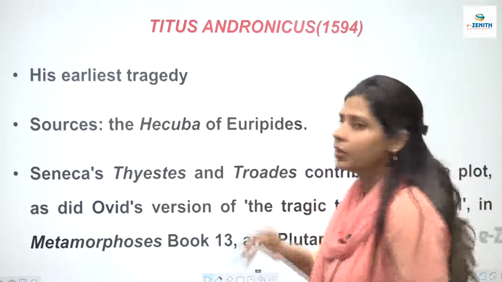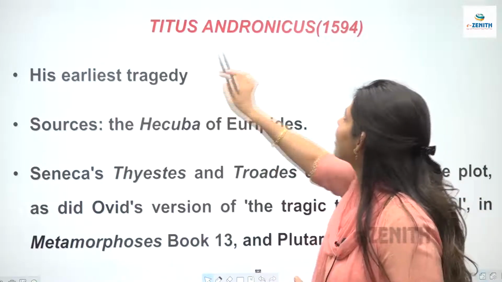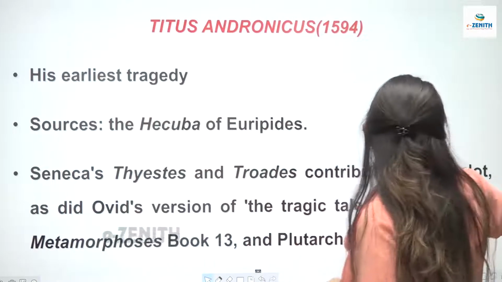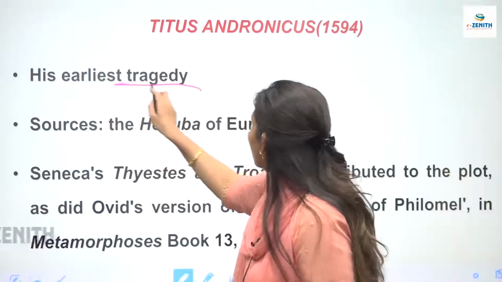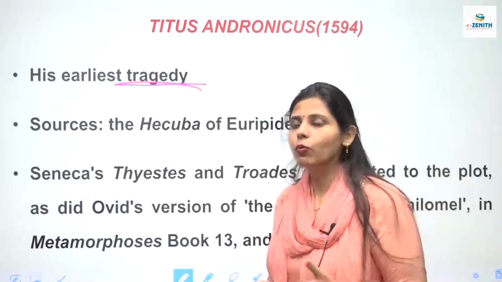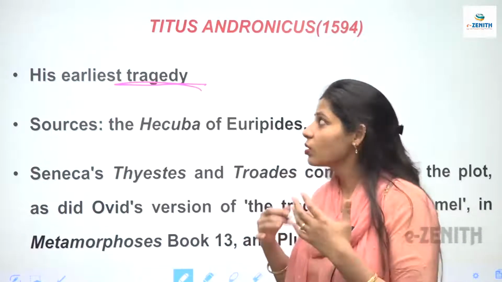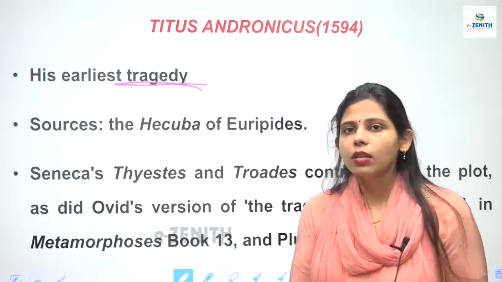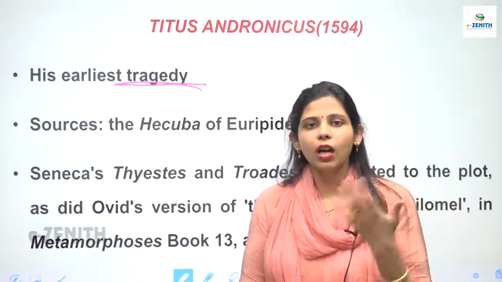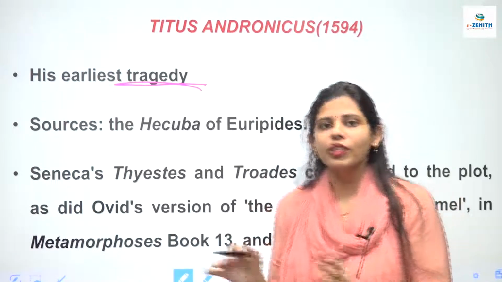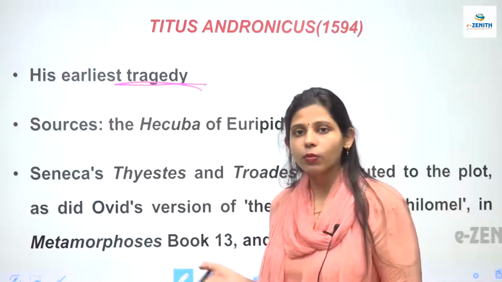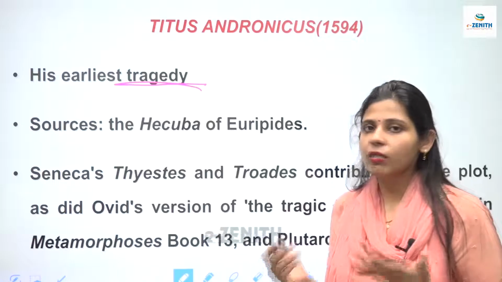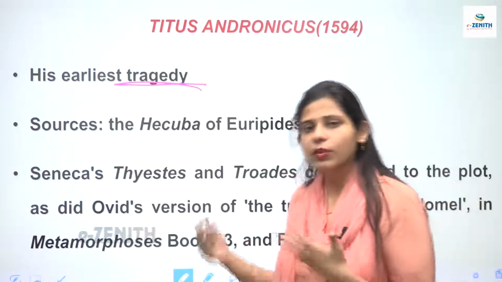The earliest tragedy, let's come to Titus Andronicus. It is one of the earliest tragedies that Shakespeare has written. It is a tragedy too, and there is this viewpoint, or there are these theories, that it has a lot of bloodshed. So much bloodshed that there was this girl whose hands were chopped off and her tongue was also chopped off. So there is a lot of bloodshed in this play, and it is assumed that it was written by Marlowe instead of Shakespeare. Shakespeare perhaps only wrote the preface, and in reality it was written by Marlowe.